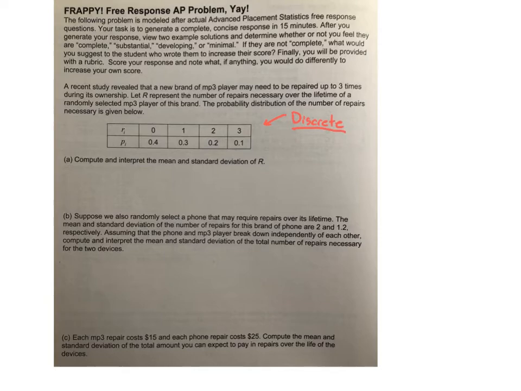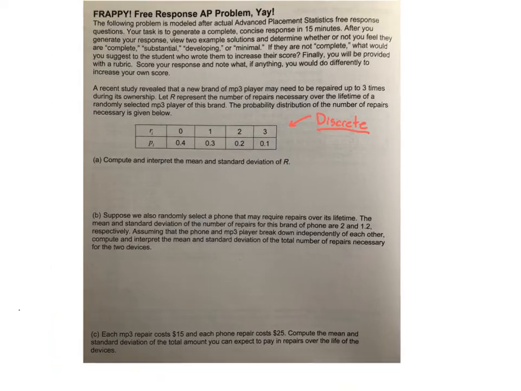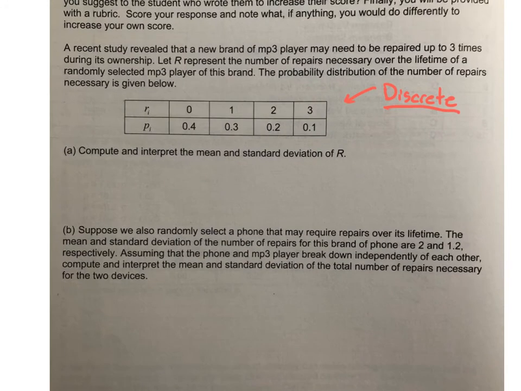So then I can go to my formula sheets and I have all kinds of formulas, and it's easy to pick out values that I want over there. Okay. First one, compute and interpret the mean and standard deviation of R. So here's R over here. R represents the number of repairs, right? They're kind of telling you that right there.